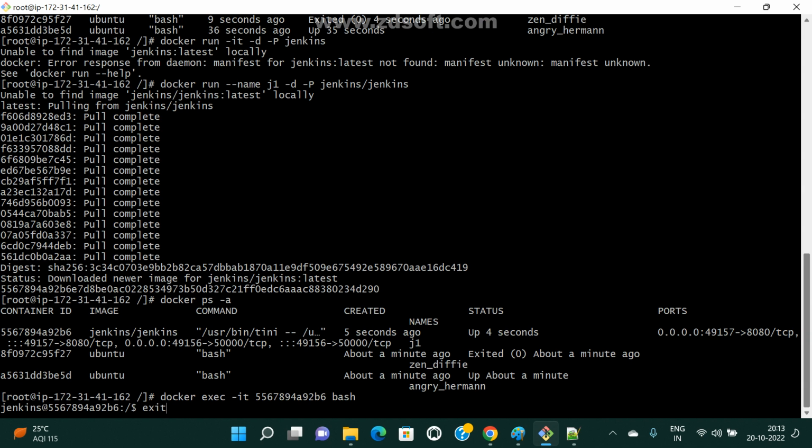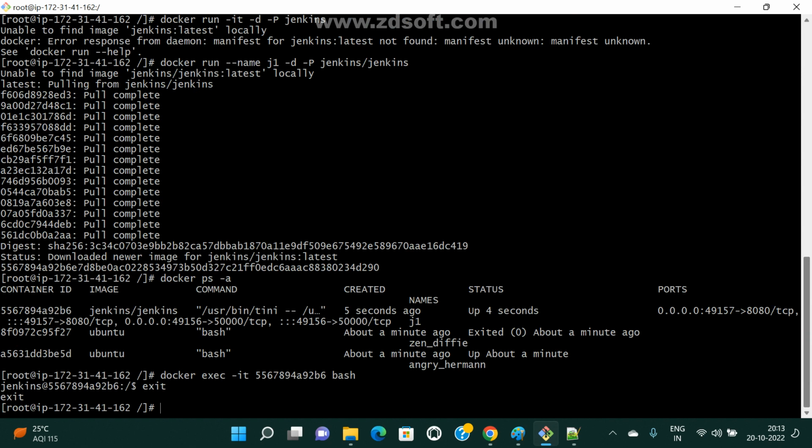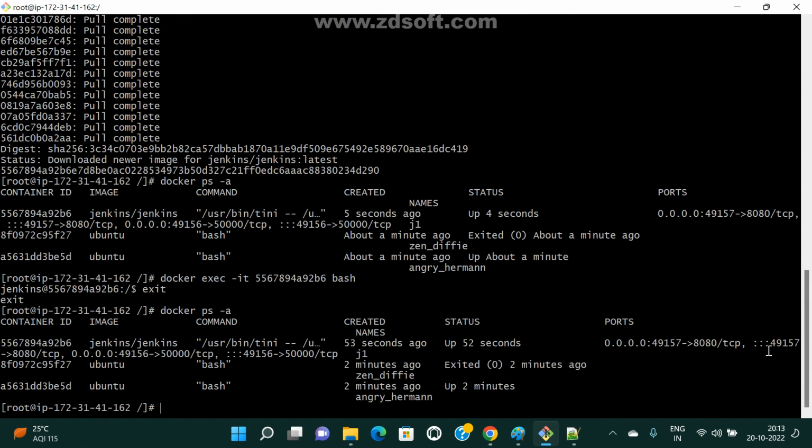Generally, if you use exit in a container, it goes to exit state, right? That is stop state, correct? Even if I use exit, now check the status, ps -a. Still my Jenkins server is running because the default process is a different one. But I connected the bash prompt, that is the shell prompt, and I closed that shell prompt.